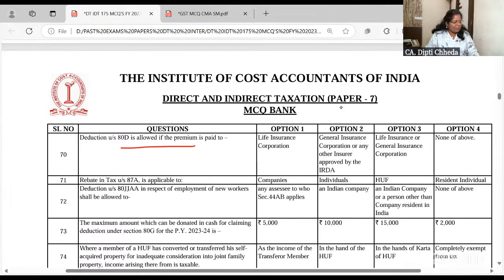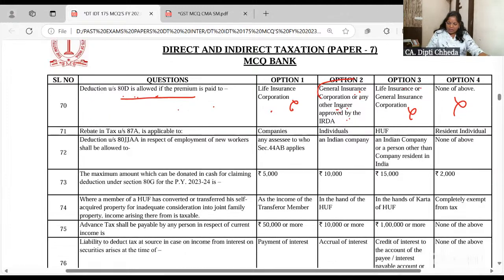80D, Mediclaim premium. Okay, right. Here there is, check the answer. 80D is allowed if the premium is paid to life insurance? No, that is 80C. General insurance or any other insurance? Yes. Life insurance? No. None of the above? No. So just simple logic is, when you take health insurance, you are always paying the premium to General Insurance Corporation or other insurance, not life insurance. Had it been life insurance, dear students, it would be 80C.